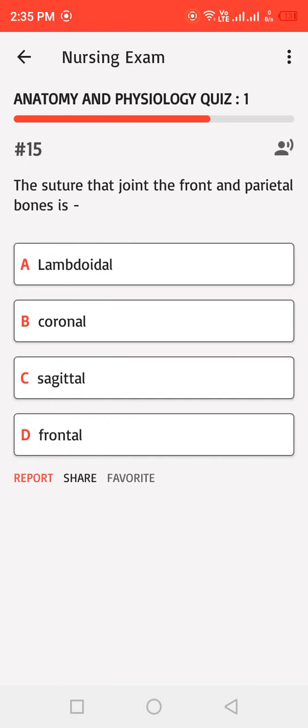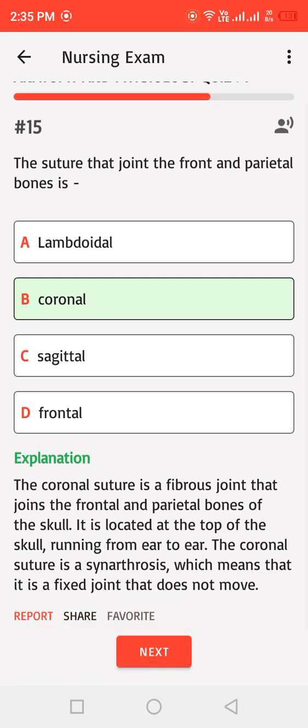The suture that joins the frontal and parietal bones is: A. Lambdoidal, B. Coronal, C. Sagittal, D. Frontal. Correct answer: B. The coronal suture is a fibrous joint that joins the frontal and parietal bones of the skull. It is located at the top of the skull, running from ear to ear. The coronal suture is a synarthrosis, which means that it is a fixed joint that does not move.